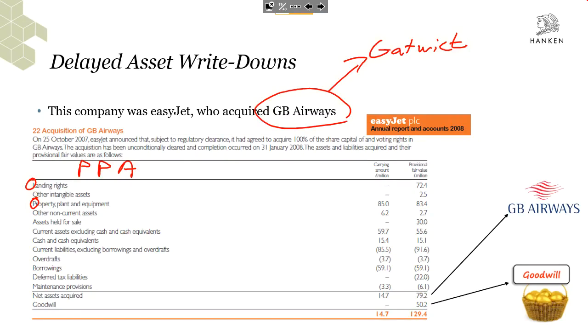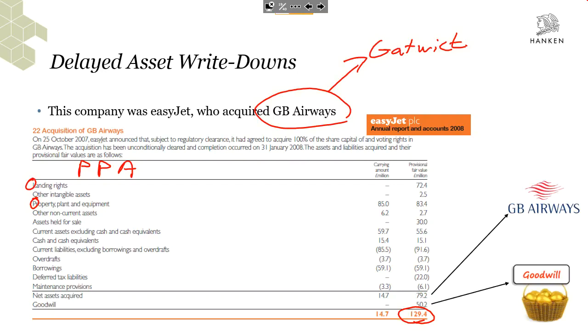So in this case, a lot of planes, a lot of landing rights. The price, as mentioned, 129.4. So all the net assets that were identified composed of the number 79.2. So that was basically it.